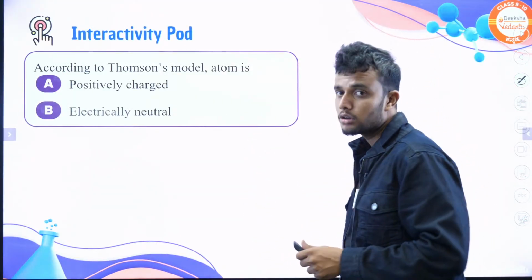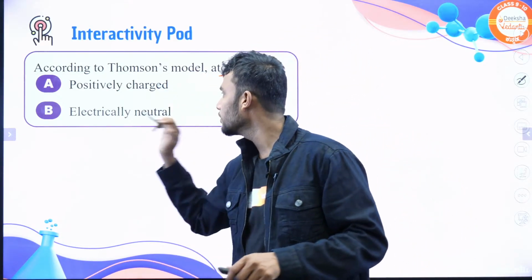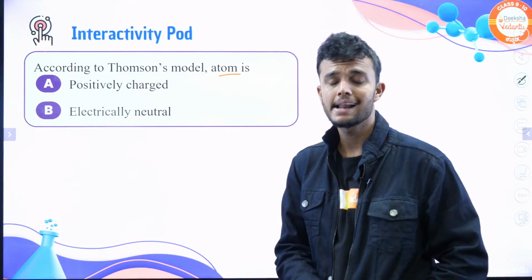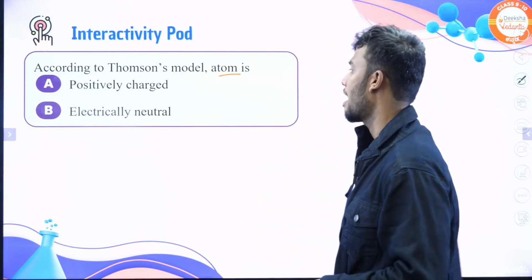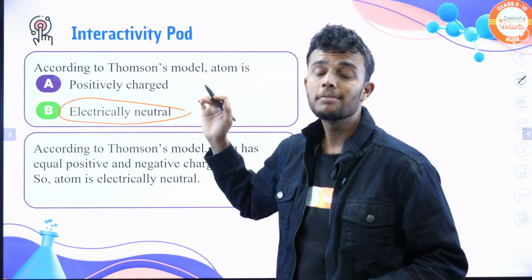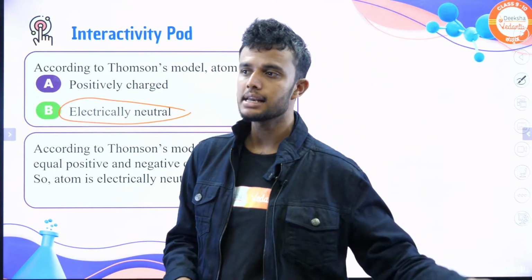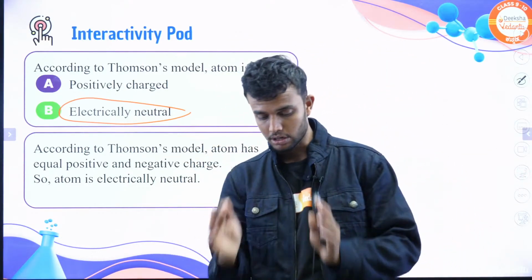One interactivity question is there, students. According to the Thomson model of atom, is the atom positively charged or electrically neutral? If you know the answer, let me know in the comment section or chat section. The answer is electrically neutral. According to the Thomson model, the atom is electrically neutral. Electrically neutral is nothing but the total number of electrons is always equal to the total number of protons.